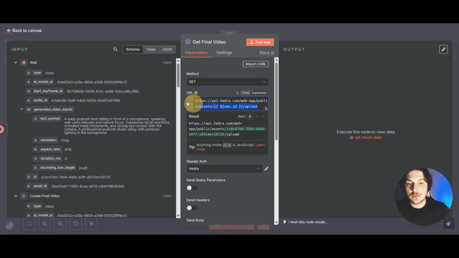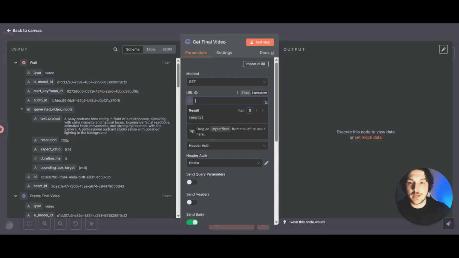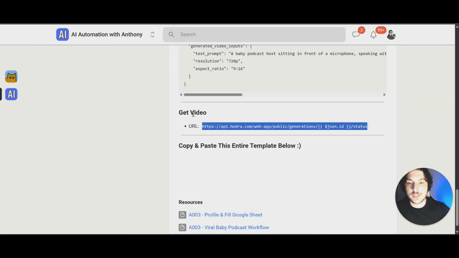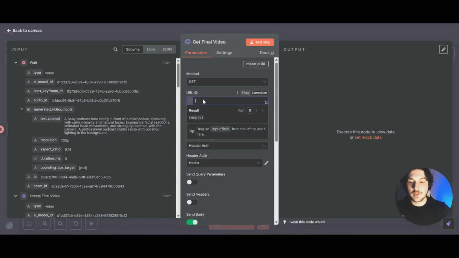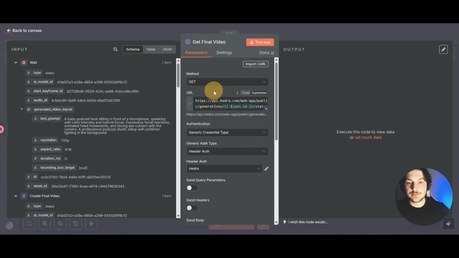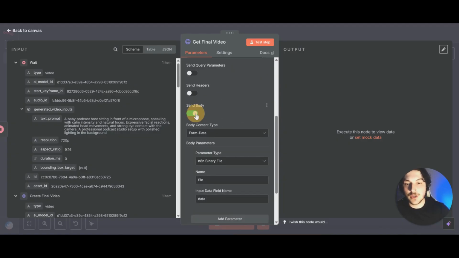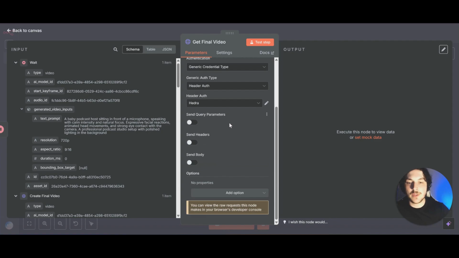And then for the URL, you can go ahead and delete this one. We'll come back to the community and we'll grab this get video URL. And we'll paste that right there. And then you want to scroll down and turn off send body because we don't need it for this one. And then you can test.